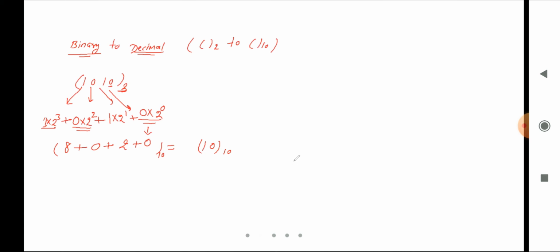Okay, so let me take another example. Should I take one more example for that binary number? Let me take one more example, after that we'll finish.